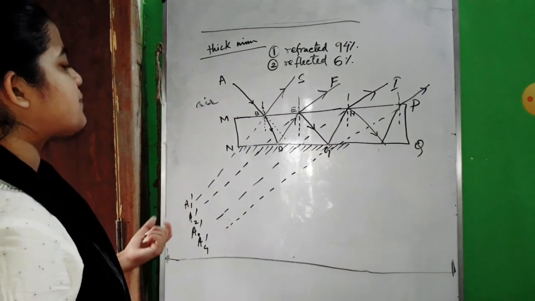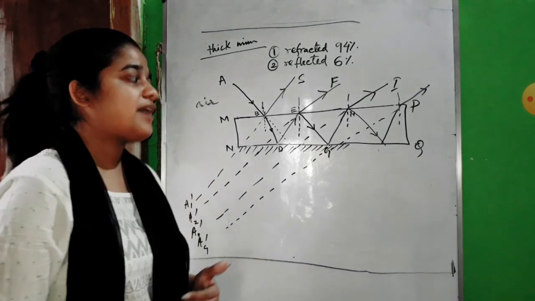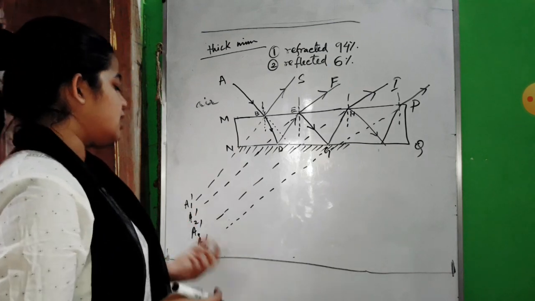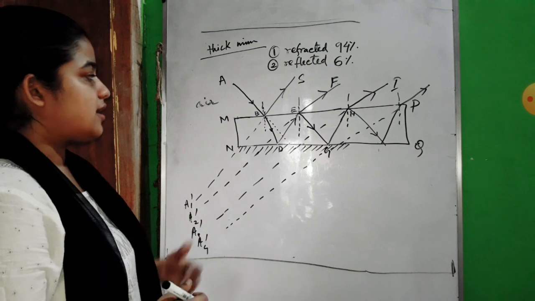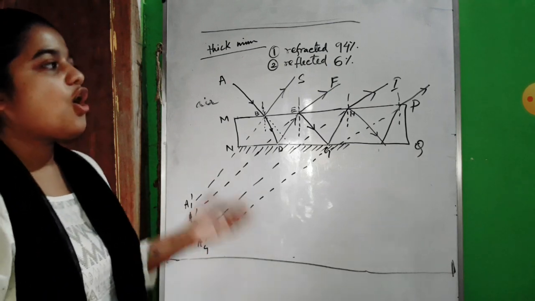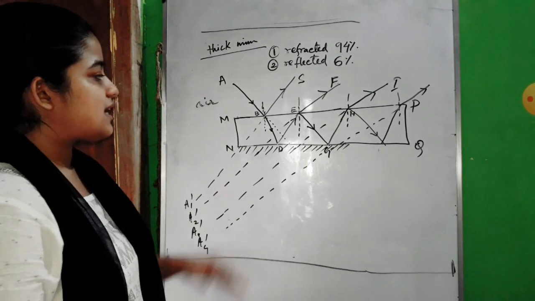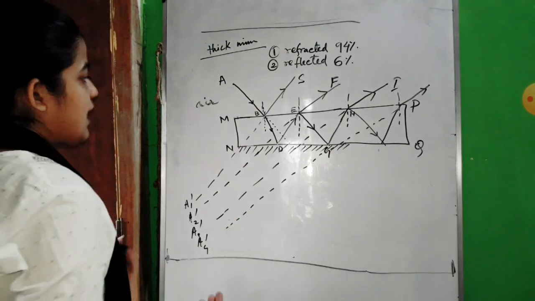But just because of the process of refraction, reflection, refraction, reflection, only the first and second images will be brighter. The next images we will get, A3, A4, A5 like this, all their brightness will get diminished, just because in the process of refraction we always lose energy.